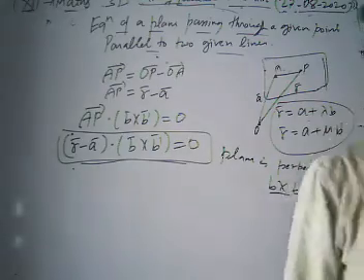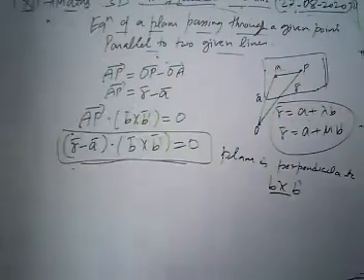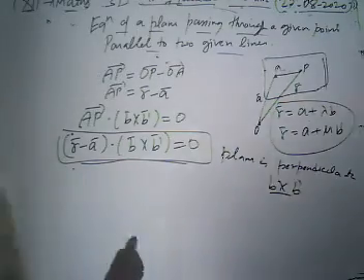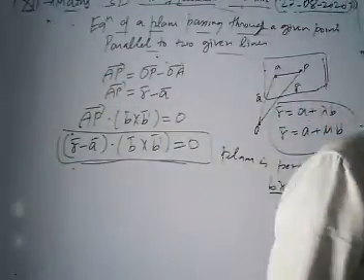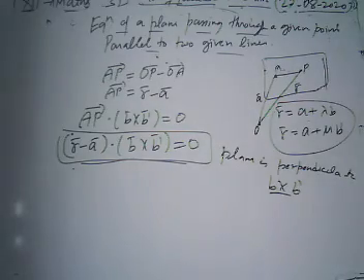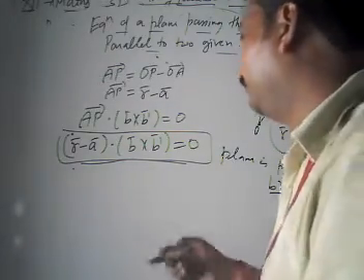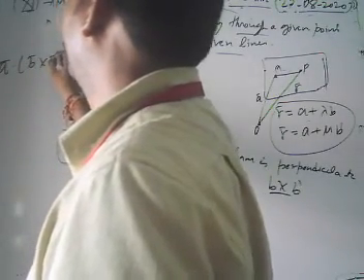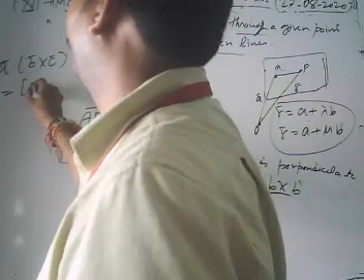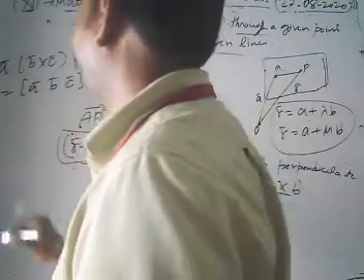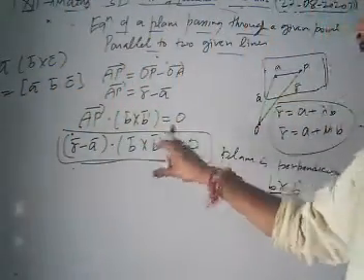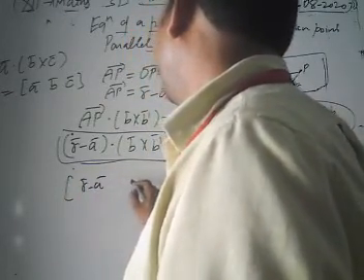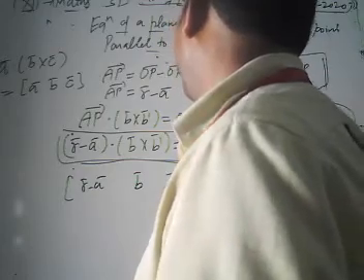Please go back to your vector classes. When we have three vectors and define vector a dot b cross c, what is it called? It is called our scalar triple product. Please remember, vector a dot b cross c can also be expressed as [a, b, c]. Now our scalar triple product is 0 there. So we can also write it in the form [r minus a, b, b prime] equal to 0.